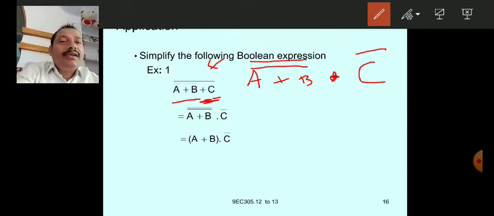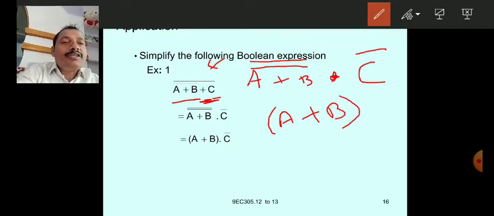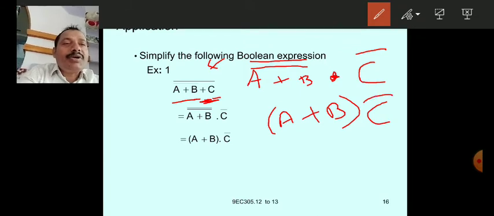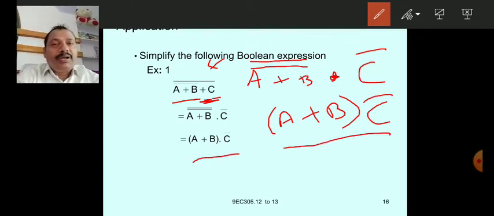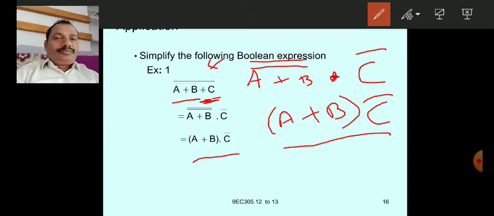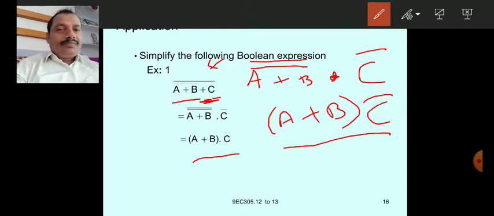So finally you will get A plus B dot C bar. This is the final expression you will get.